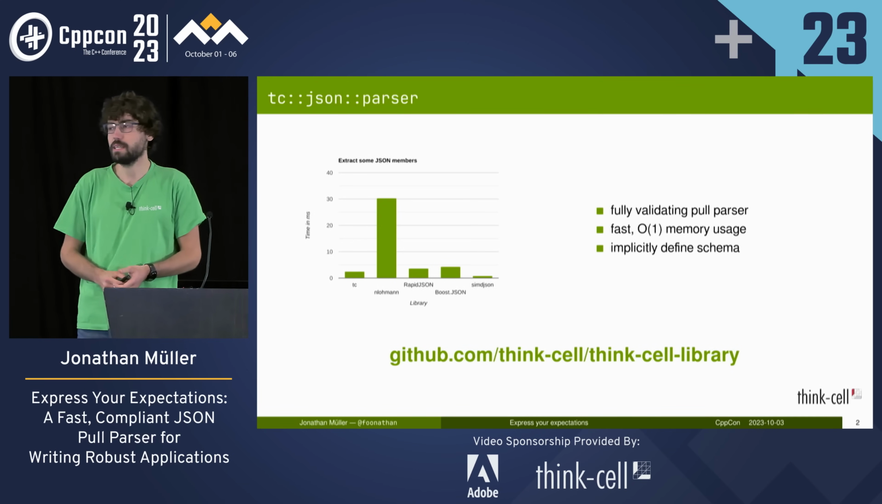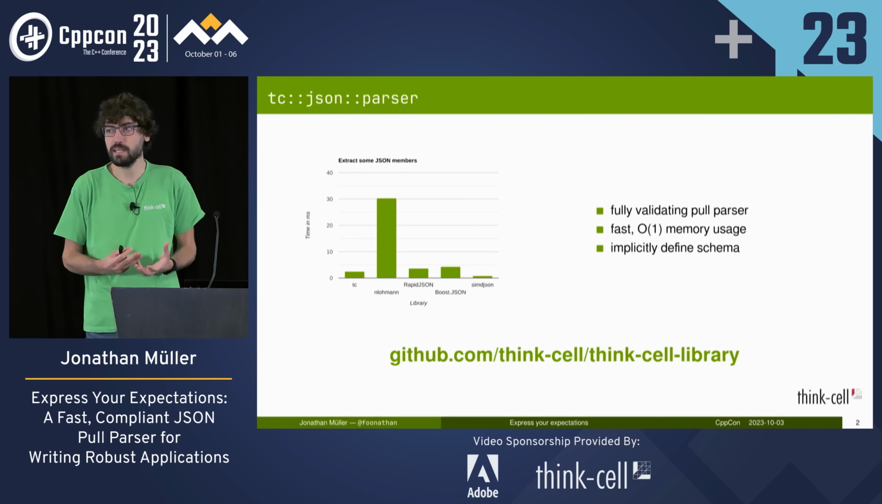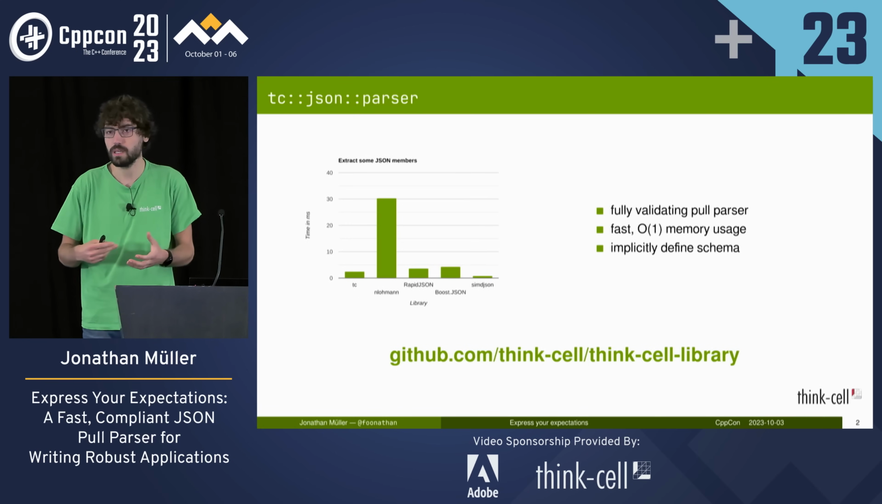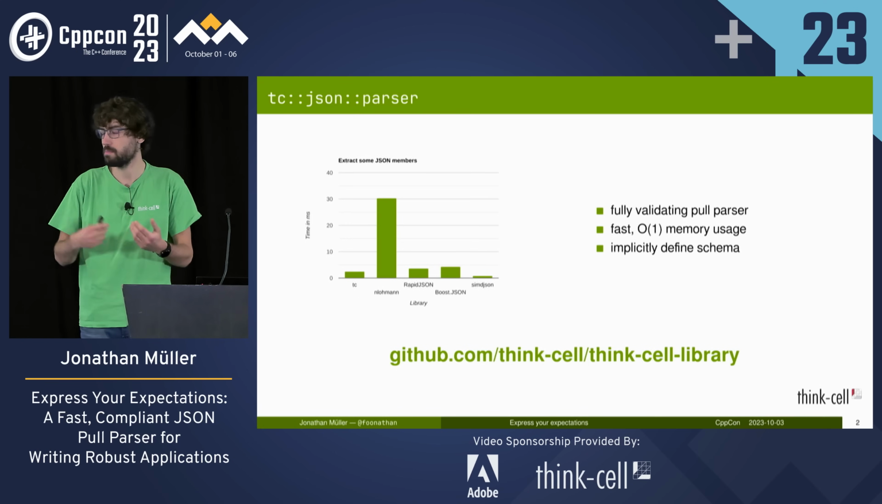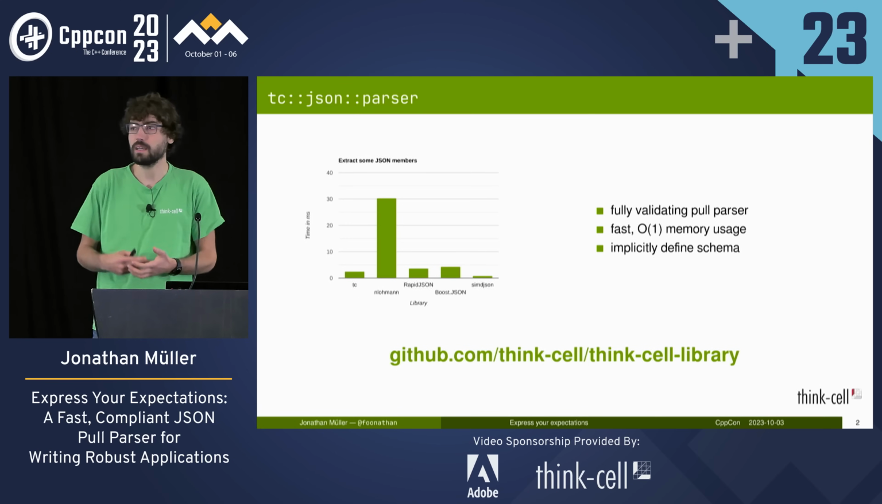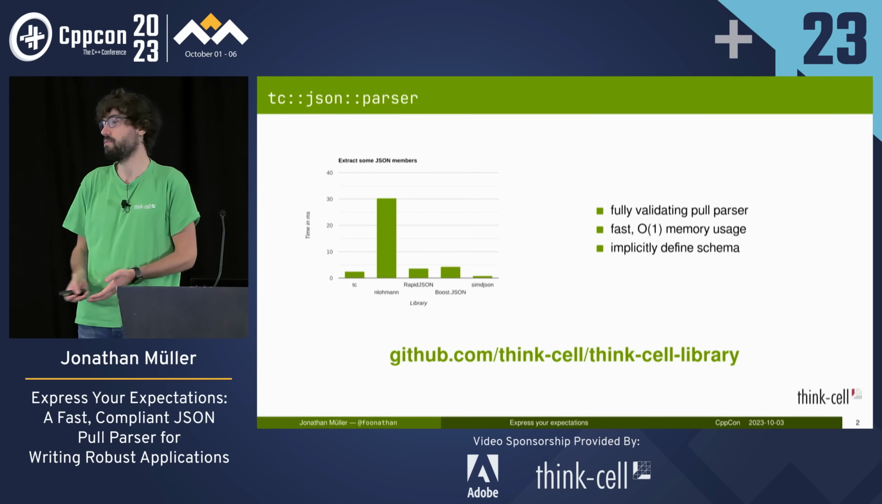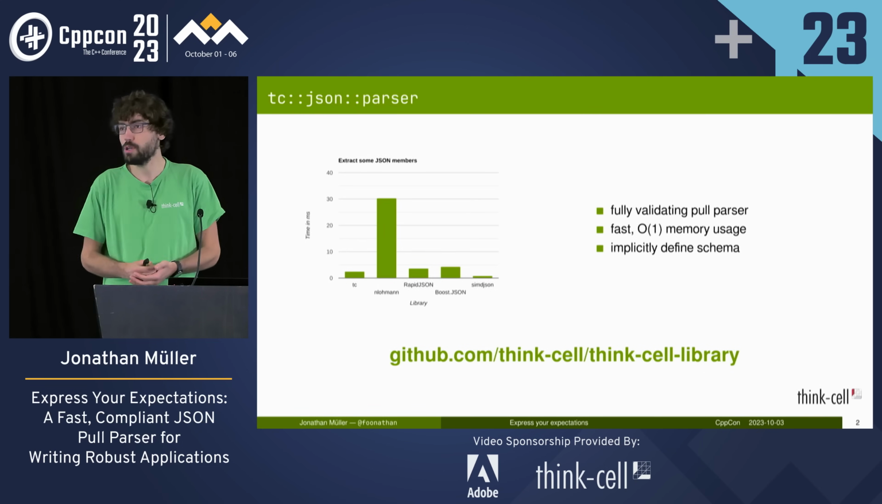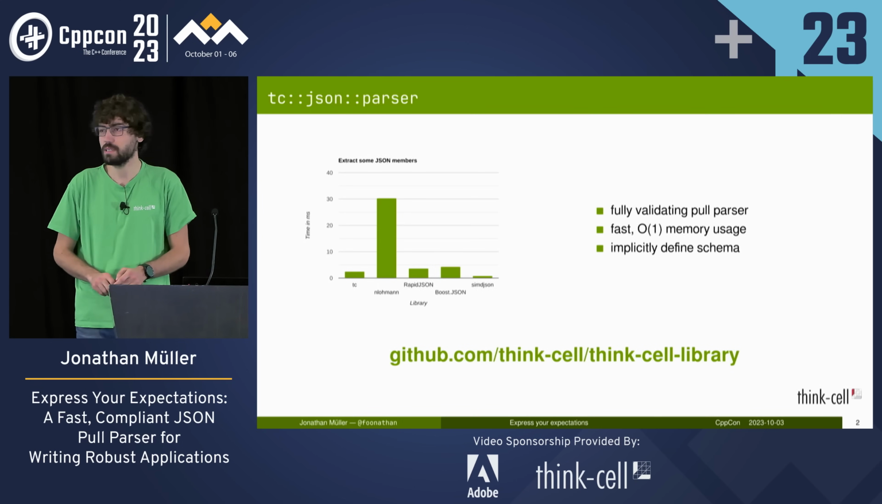So it's a fully validating pull parser. But fully validating means that usually you don't care about all the JSON data, but only want some individual fields. But it's fully validating in that it will also validate fields as you skip over them. What exactly a pull parser is, is exactly the topic of this talk.